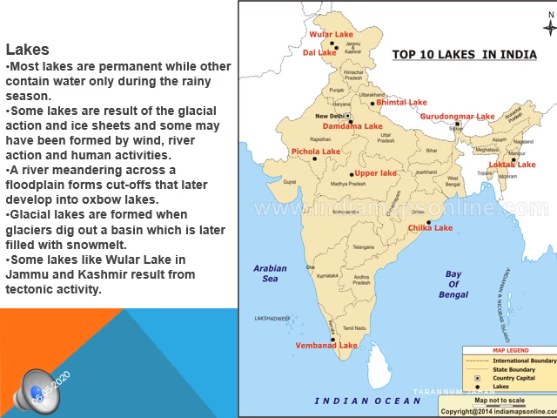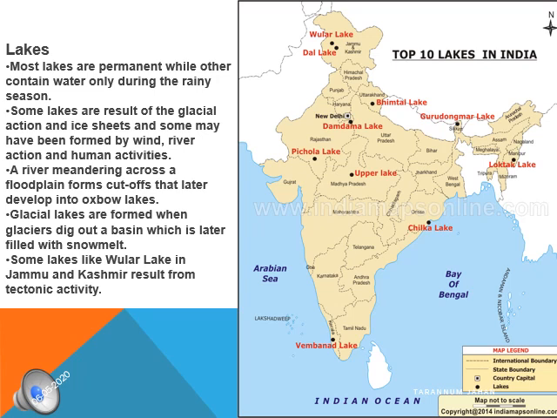For example, the Sambar Lake in Rajasthan is a saltwater lake which is used for producing salt. Most of the freshwater lakes in Himalayan regions are of glacial origin. They formed due to the melting of glaciers. The Wular Lake in Jammu and Kashmir is a result of tectonic activity, which is the largest freshwater lake in India. Some other important freshwater lakes are Dal Lake, Bhimtal, Nainital, Loktak and Barapani. These are the freshwater lakes.